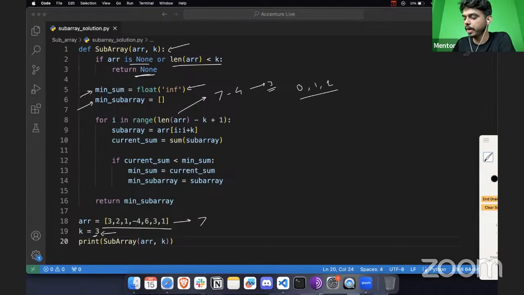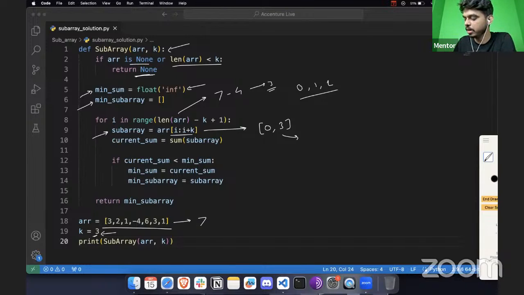And after that, we are going to pick the subarray. From the array, we are going to pick, for example, here we have this indexing, the array of i. The i value is going to be 0. And the end is i plus k, where initially i is 0 and k is given as 3. So this will become 3. So 0 to 3 means it will read from 0 to 2, of course. It is slicing. The end of the slice is always exclusive, minus 1. I hope that you guys understand this part.